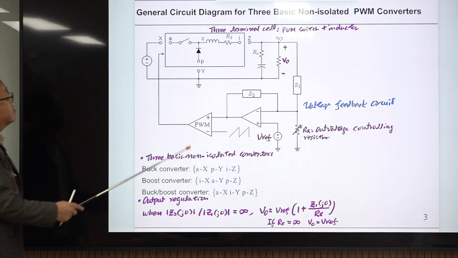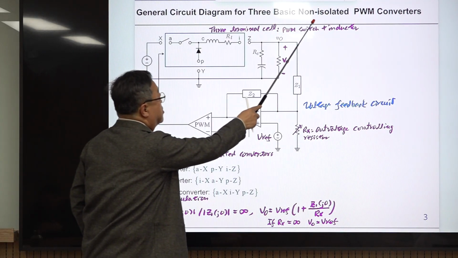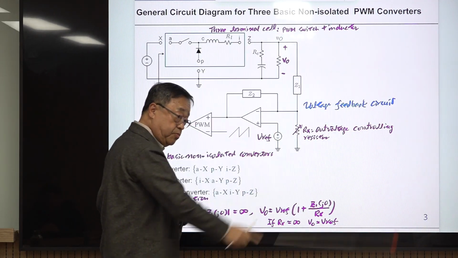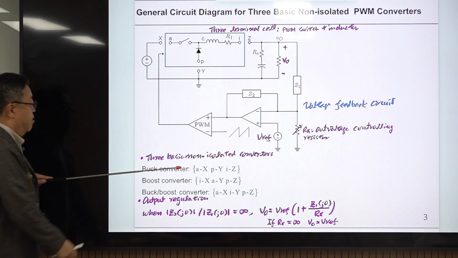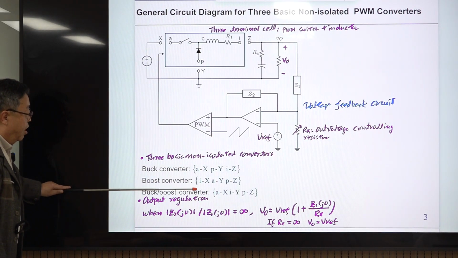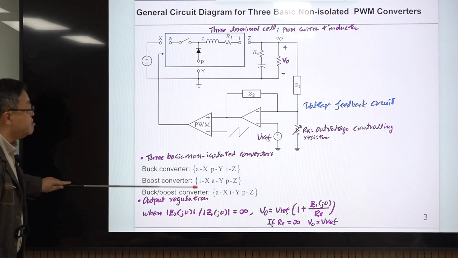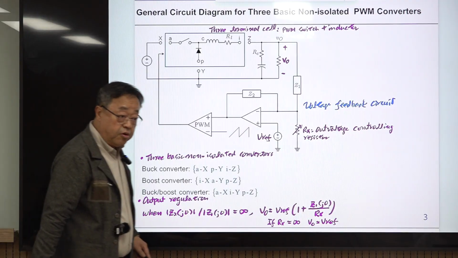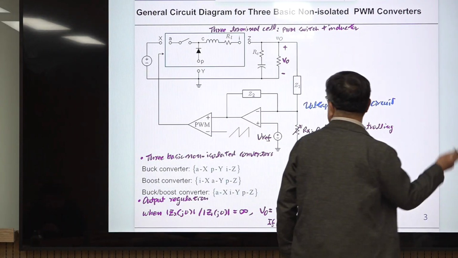Okay, so we are talking about non-isolated PWM converters. The three basic converters are the buck converter, the boost converter, and the buck-boost converter. These are the three basic non-isolated converters, which can be explained with this one.